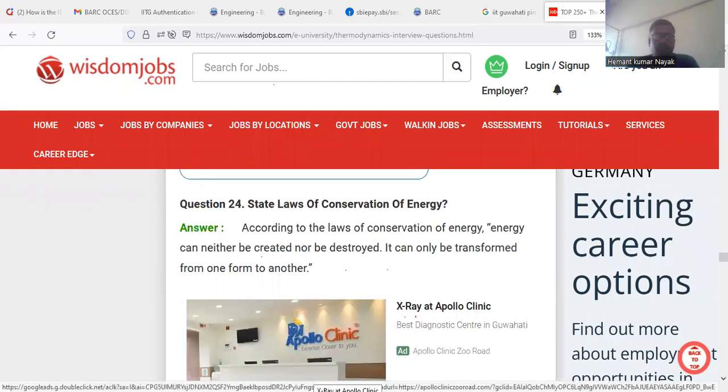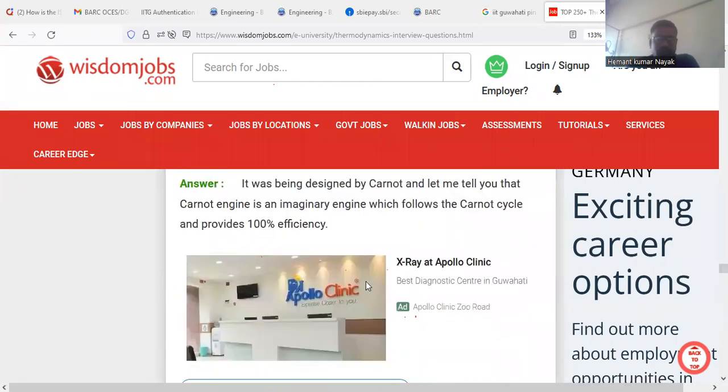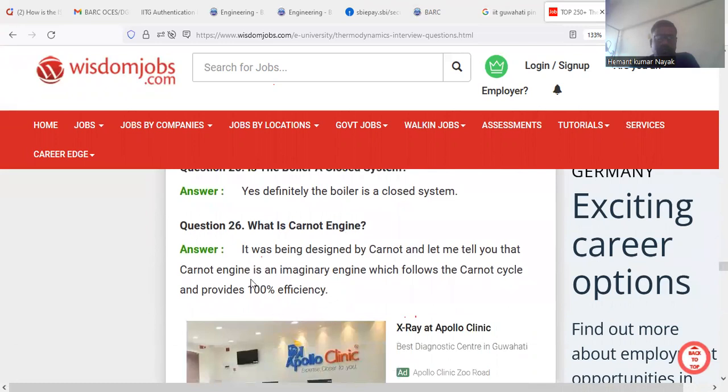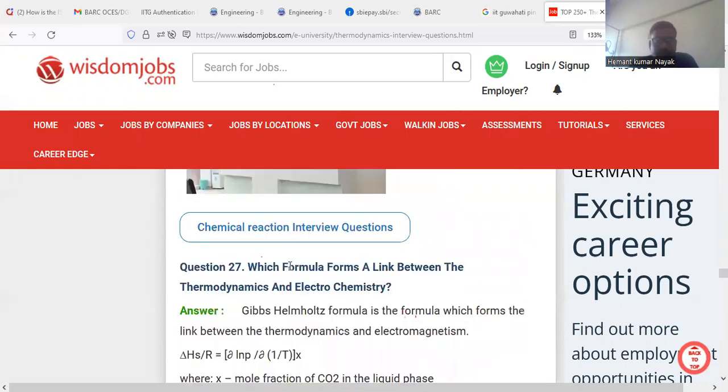State the law of conservation of energy. According to the law of conservation of energy, energy can neither be created nor be destroyed. It can only be transformed from one form to another. Is the boiler a closed system? Yes, definitely the boiler is a closed system. What is the Carnot engine? It was designed by Carnot, and the Carnot engine is an imaginary engine which follows the Carnot cycle and provides 100% efficiency.